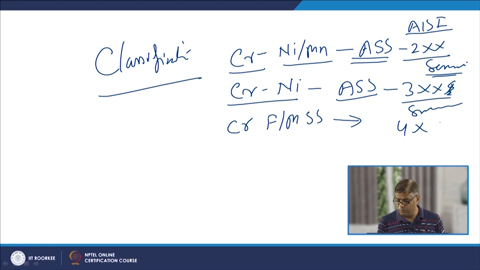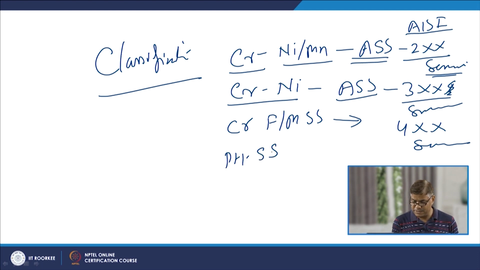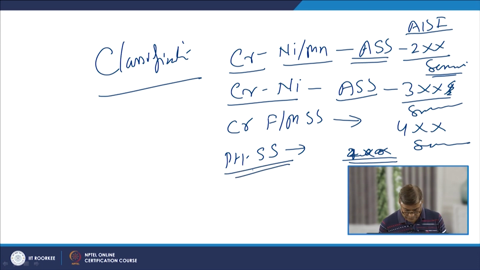We have the 400 series of the stainless steel, and for precipitation hardenable stainless steel, both the ferritic and martensitic classifications are applicable, but these will have specific alloying elements which will respond to the precipitation hardening during the aging process. So, the 400 series is applicable for the precipitation hardenable stainless steels.